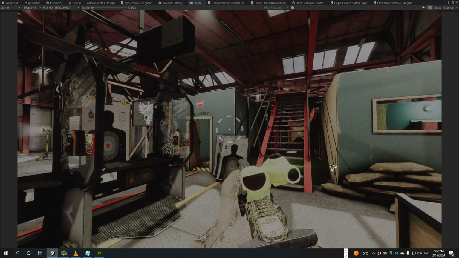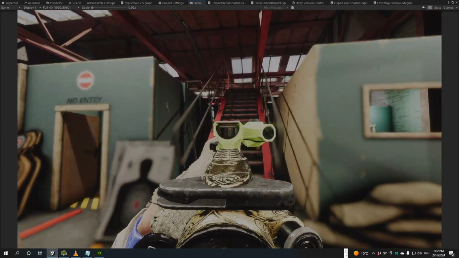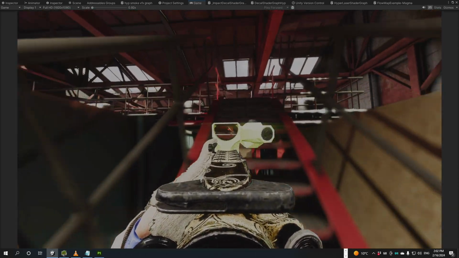And this is the skin we've just created with the smart material.